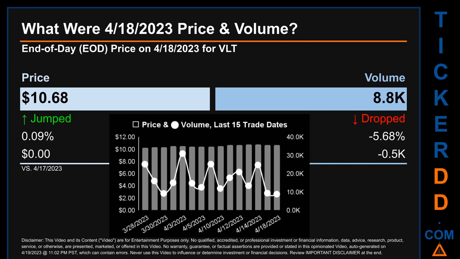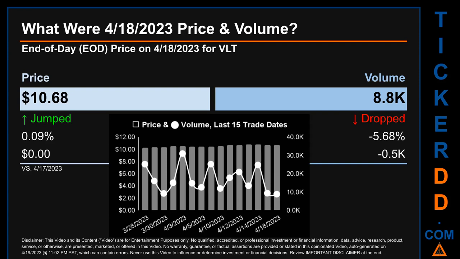What was end-of-day price and volume for VLT? On Tuesday, April 18, 2023, VLT had an end-of-day price of $10.68 and volume of about 8.8 thousand. Compared to the previous trading day, the price jumped 0.09%, gaining $0, while volume dropped 5.68%, decreasing about 0.5 thousand.